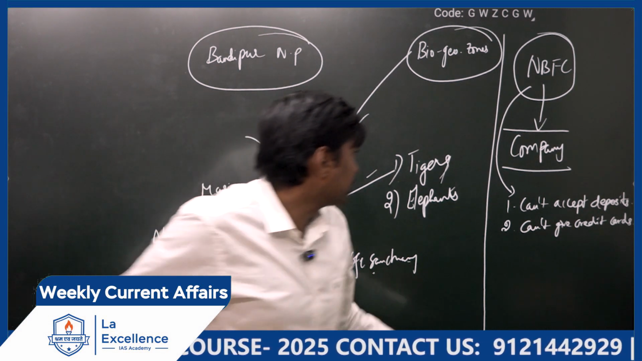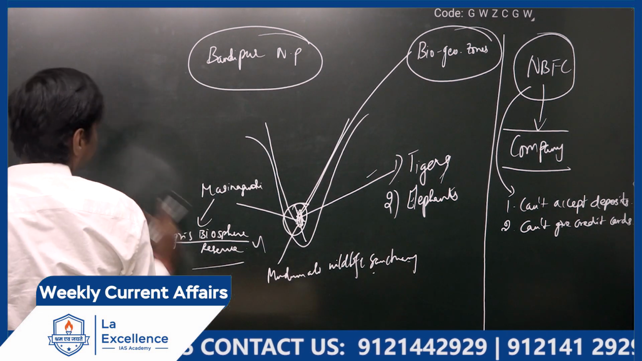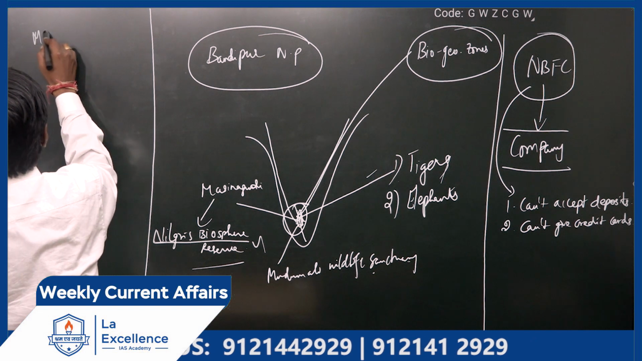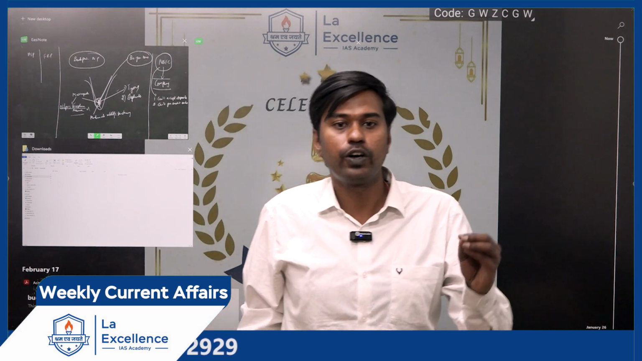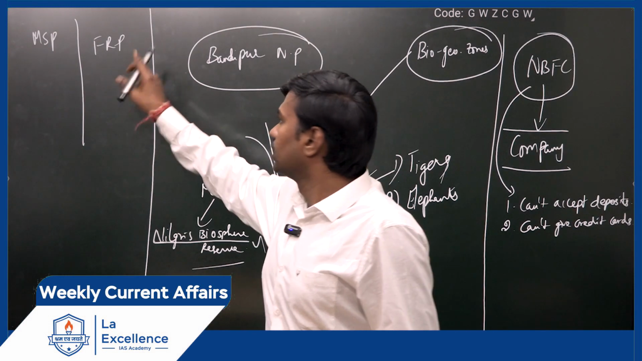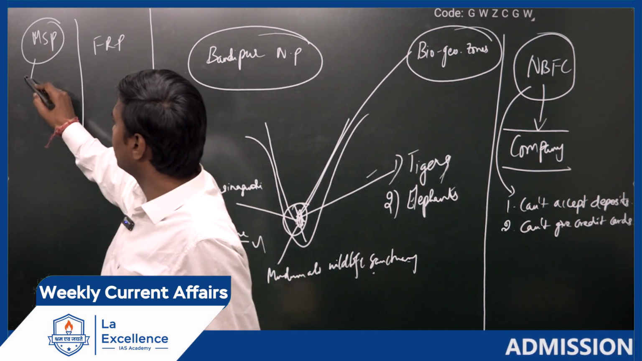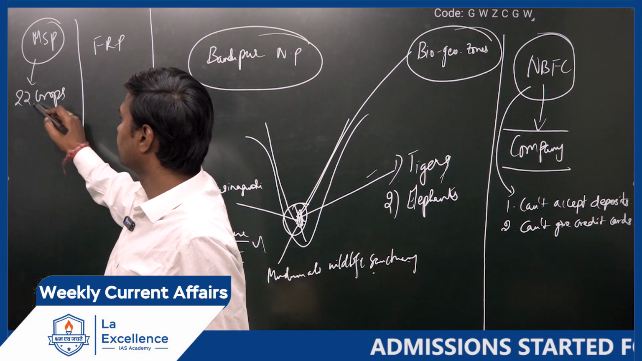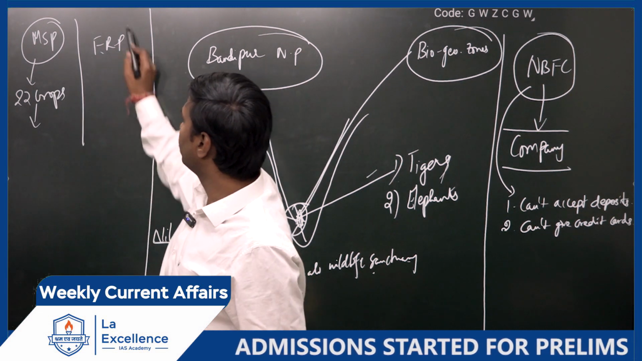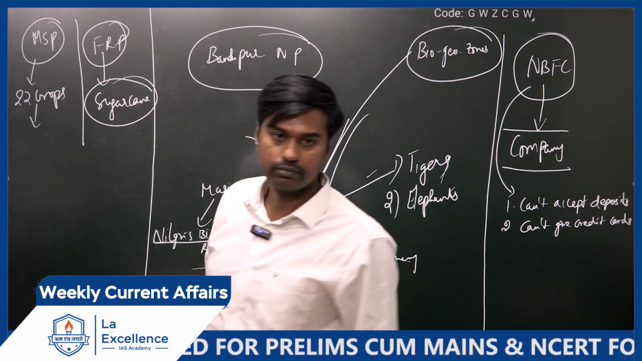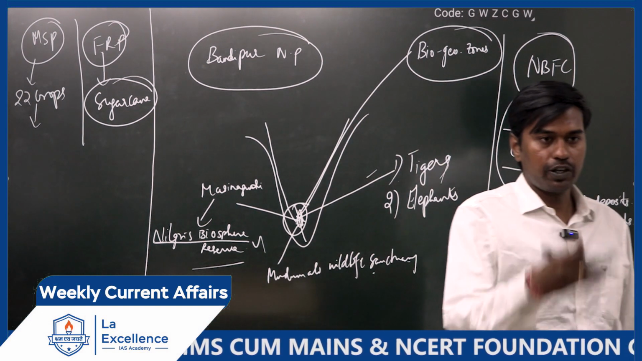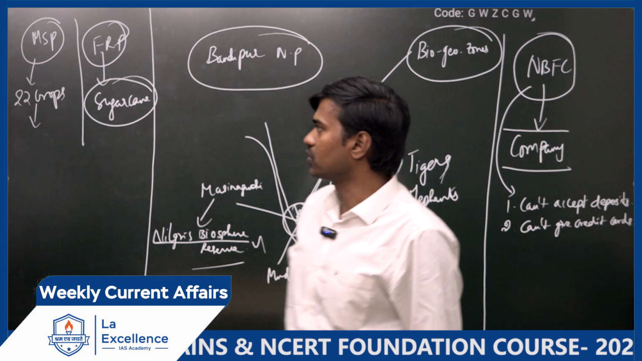Next one. MSP. See, there is a difference between MSP and FRP. MSP is the price at which the government procures from the farmers, the procuring price of the government. Is it or not? Yes. See, this MSP in case of India is now announced for 22 crops in India. FRP is actually announced for sugarcane only. MSP is available for 22 crops: Kharif crop, Rabi crop, commercial crop.